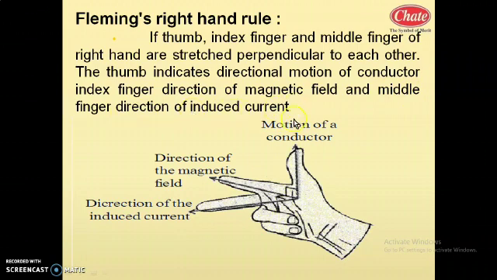So if we stretch the first three fingers of the right hand, if the thumb shows the direction of motion of conductor, the index finger shows the direction of magnetic field, then the middle finger of the right hand shows the direction of induced current. This is all about Fleming's right hand rule.